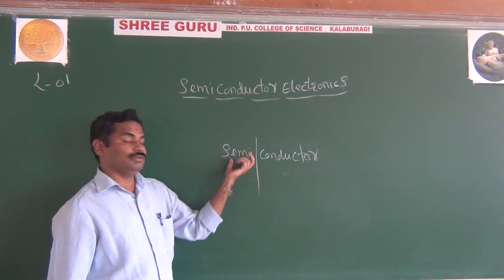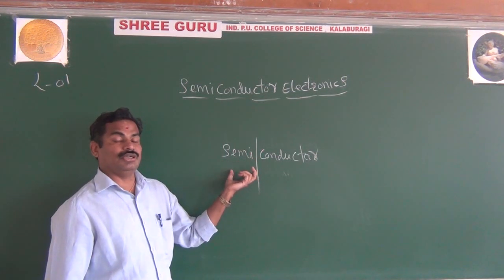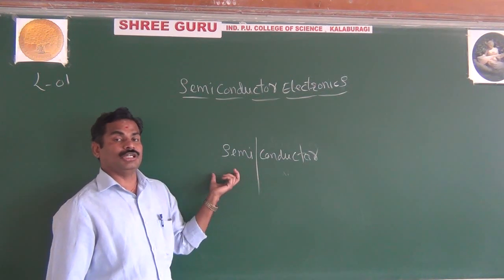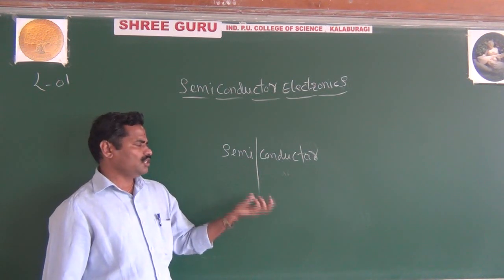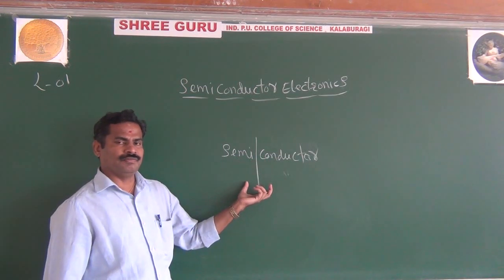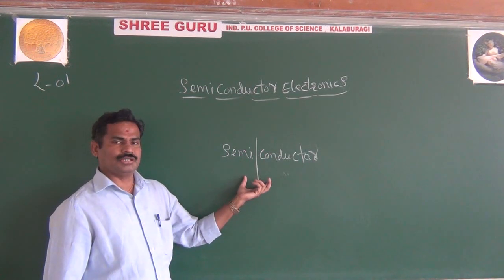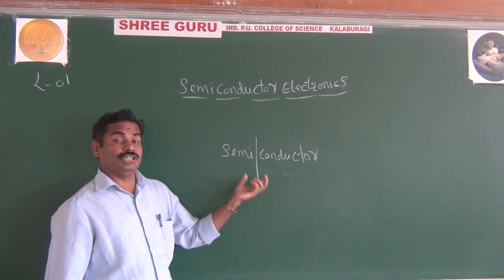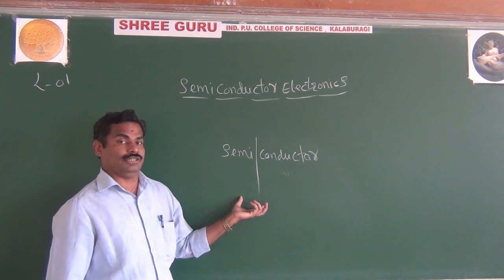That is the meaning of the word semiconductor. It means sometimes it acts as a conductor, sometimes as an insulator. As I said, it conducts partially. It is not totally an insulator, it is not totally a conductor, but it is a semiconductor. That's why I said it is in between conductor and insulator.